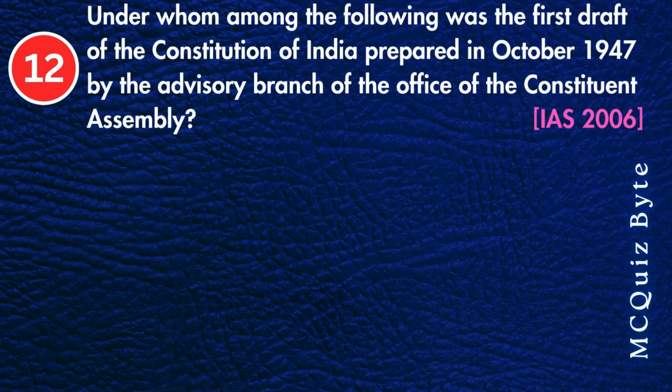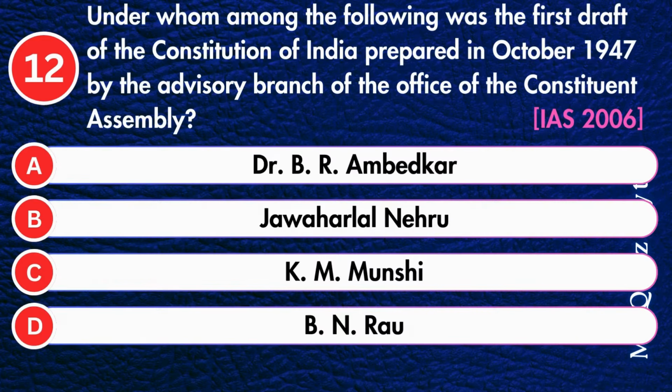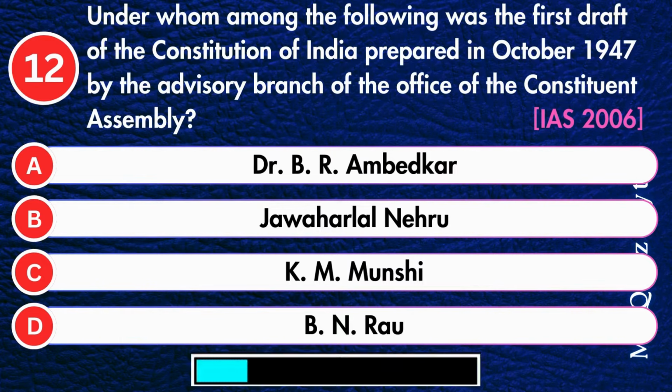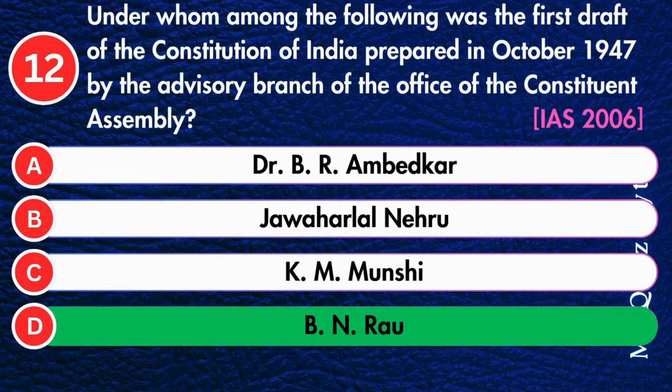Under whom among the following was the first draft of the Constitution of India prepared in October 1947 by the advisory branch of the Office of the Constituent Assembly? Dr. B.R. Ambedkar, Jawaharlal Nehru, K.M. Munshi, or B.N. Rao? Correct answer is B.N. Rao.